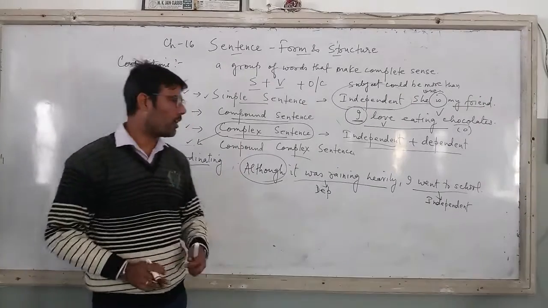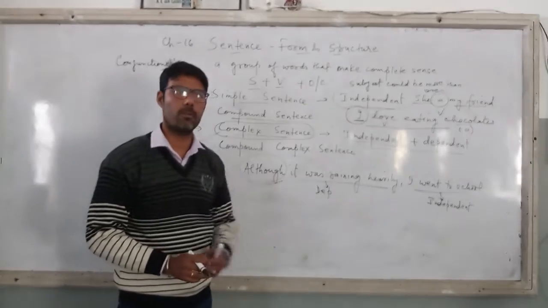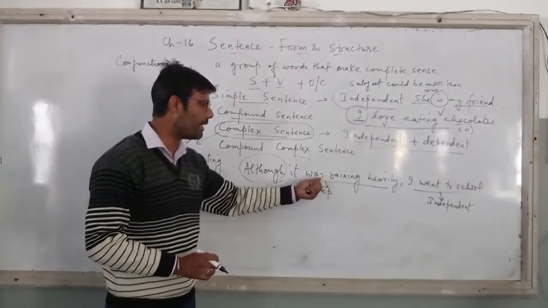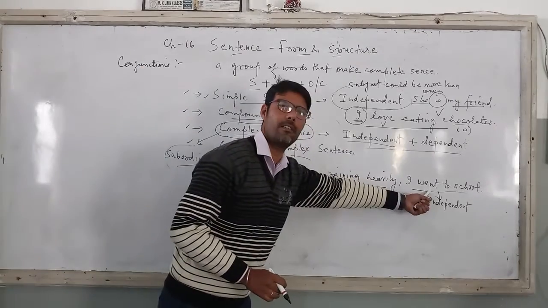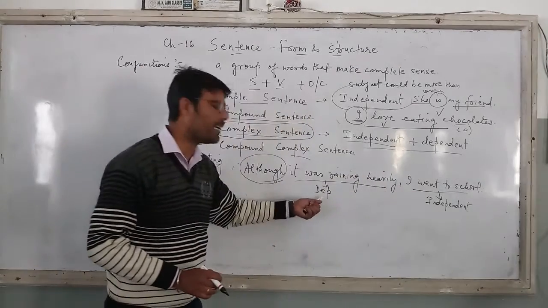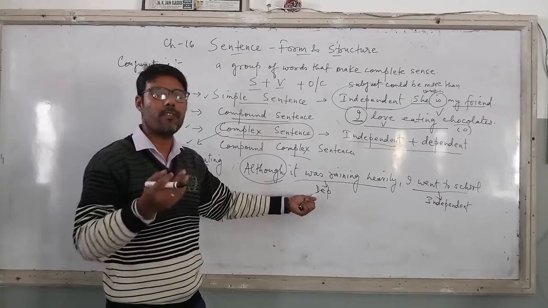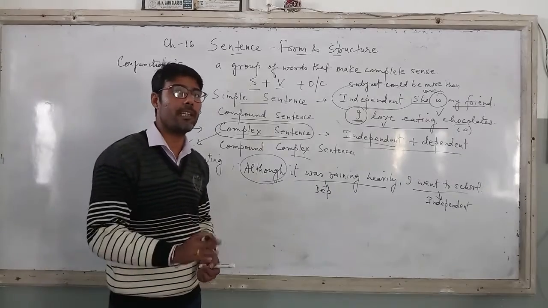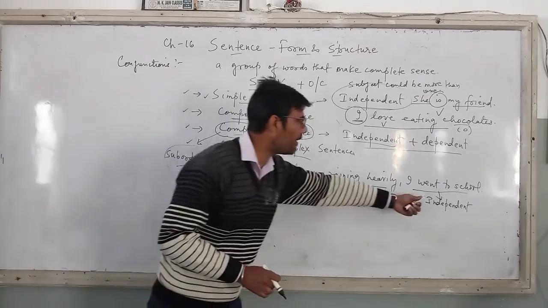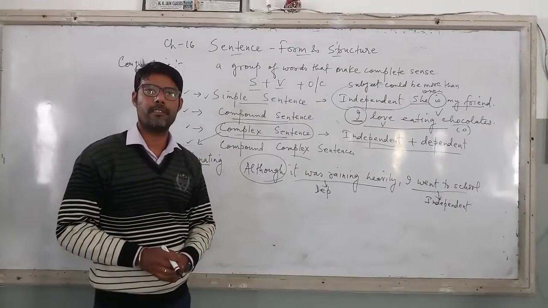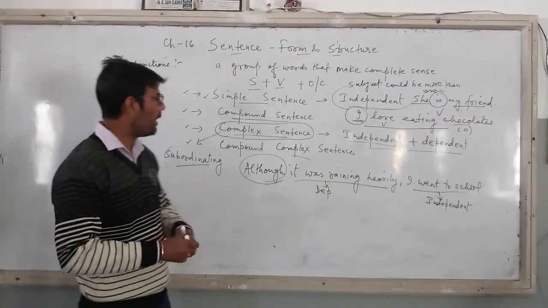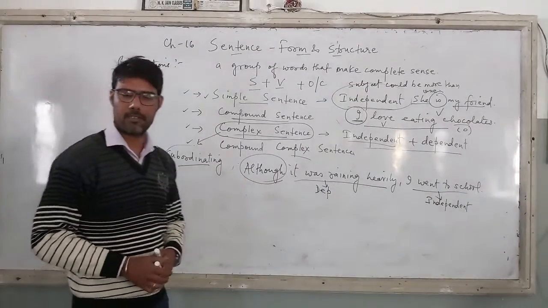Now, normally, if I talk about it was raining heavily, I went to school, you will find that this sentence has no existence without this part. Okay, so this is only a dependent sentence. Like when we watch a movie, no, we see supporting actor and main actor. So main actor is this one, independent, and supporting actor is dependent. Okay? This is what a complex sentence is.